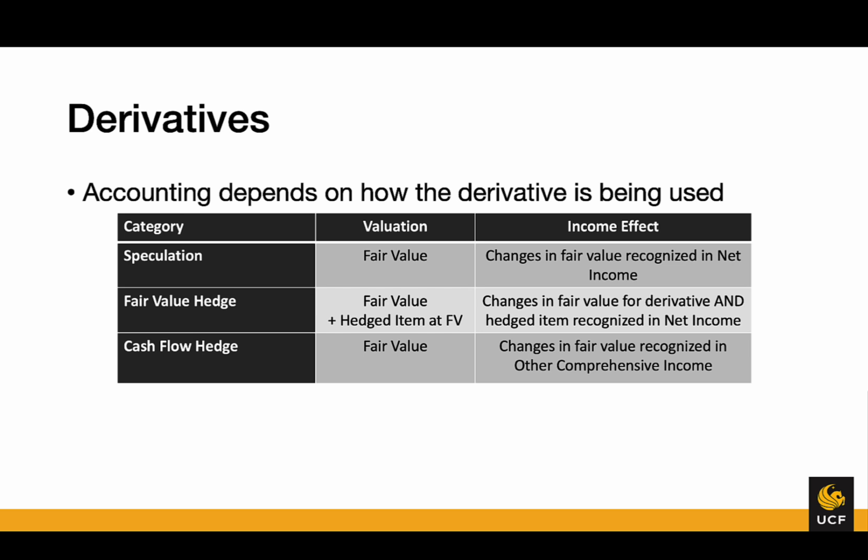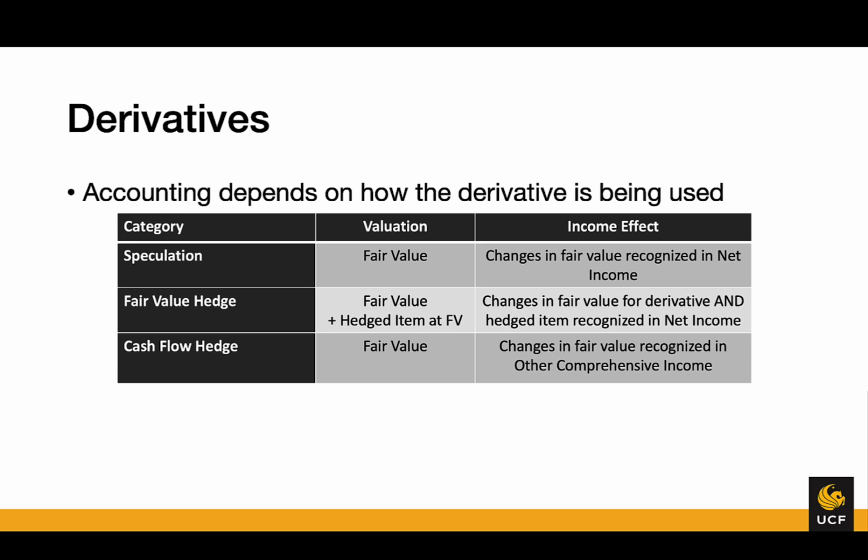So in a fair value hedge, what we're going to do is we are still going to recognize the derivative at fair value, but we're also going to get the ability to mark our hedged item to fair value. So this is going to look a little bit weird to you. We will go through an in-depth example in a future video. The changes in the fair value for the derivative and the hedged item are both going to be recognized in net income.